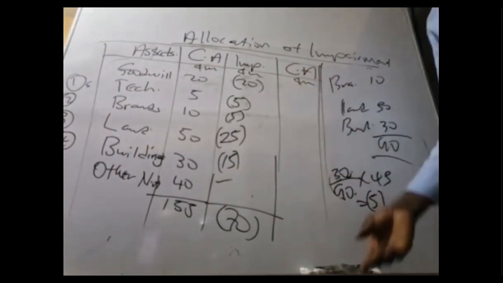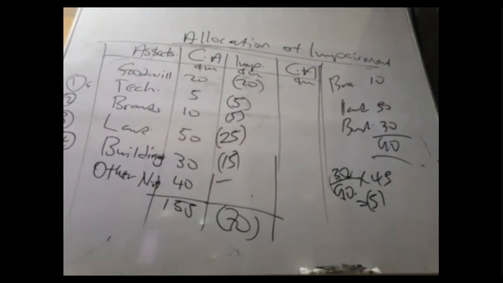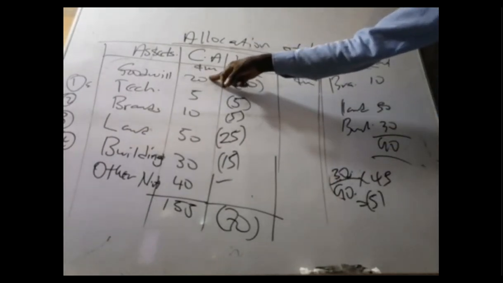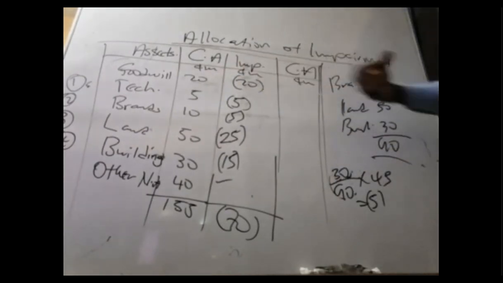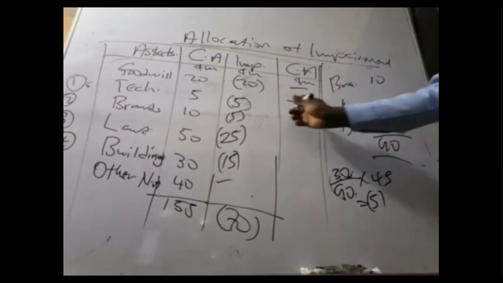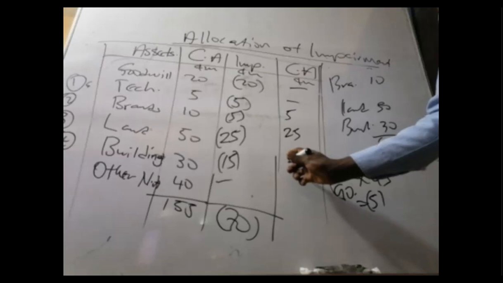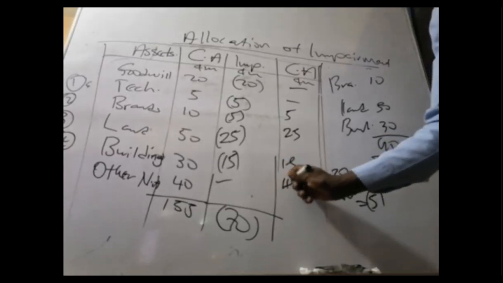Now let's determine the current amount after impairment. How do you get the current amount after impairment? Just pick the calculator: current amount before impairment less the impairment. Technology will be dash, dash. They are gone from the system. Then 5, 25, 15, and 40.